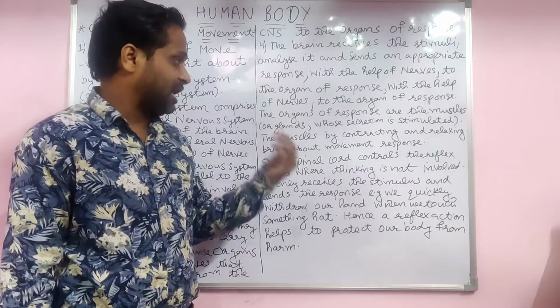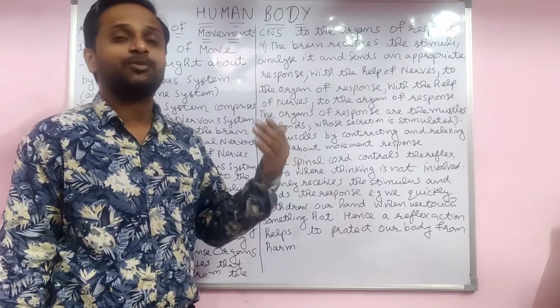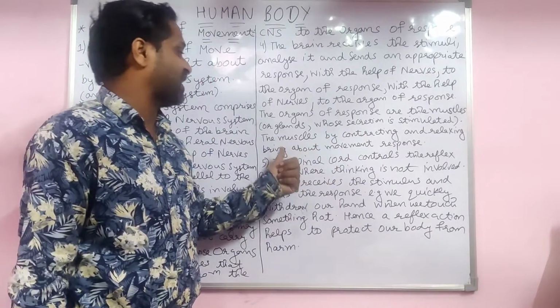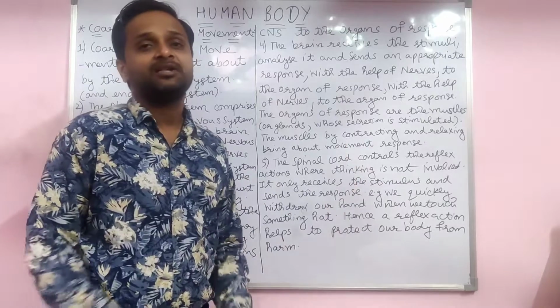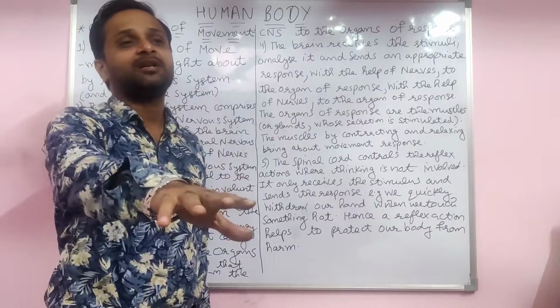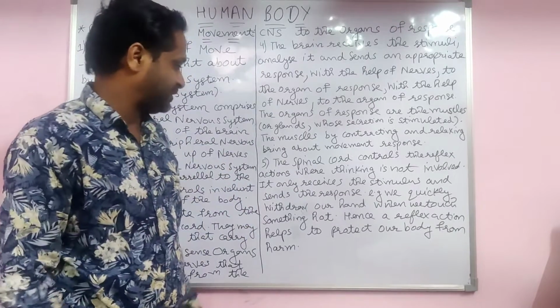Any hormone secretion is stimulated by the brain. The muscles contracting and relaxing bring about the movement and response. When the brain sends the message, the muscle may contract or relax.